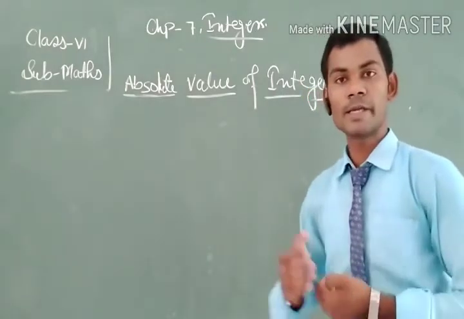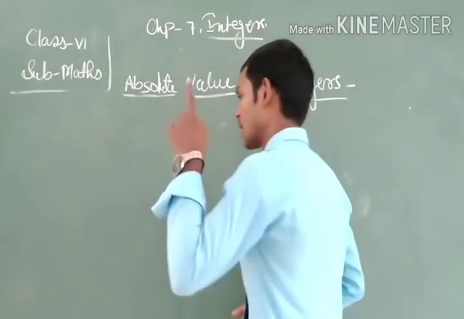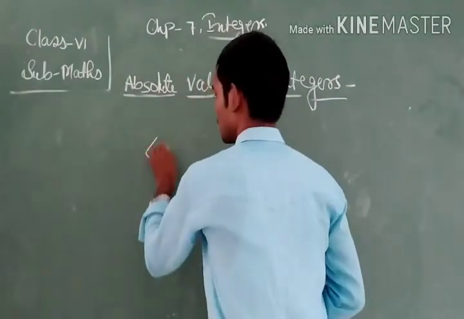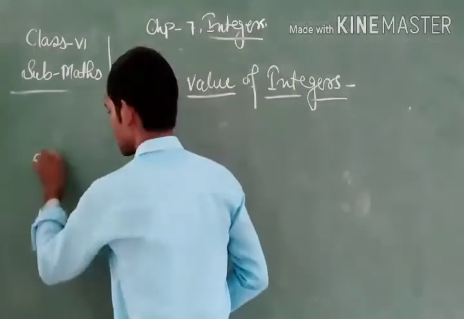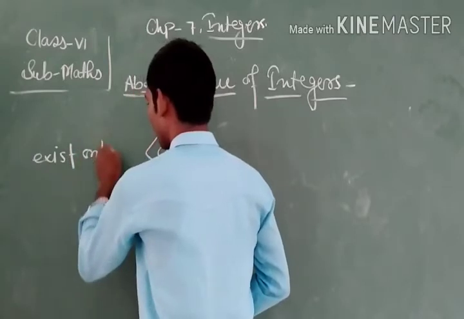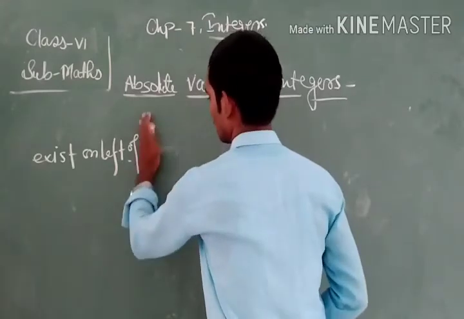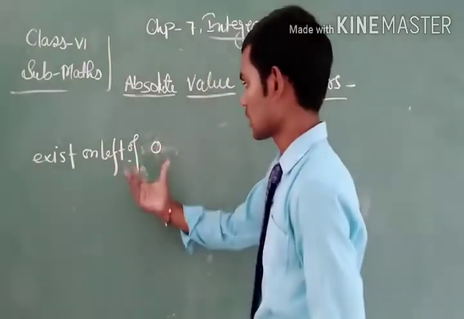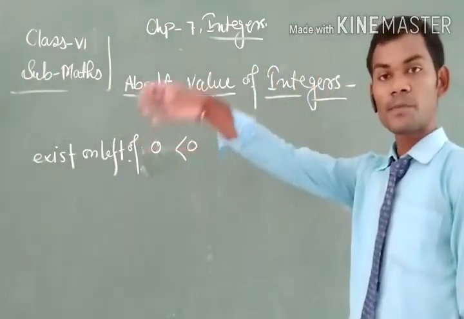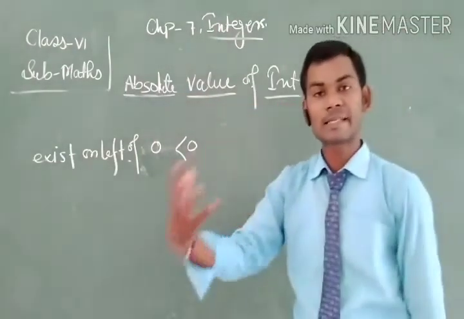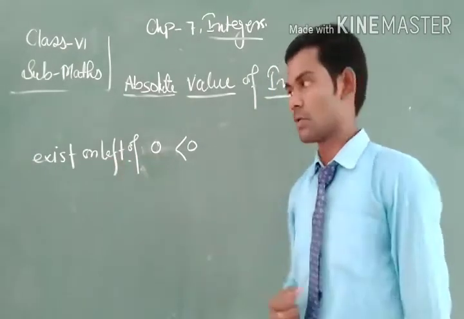If the integers exist on the left side of 0, that means they are all less than 0.